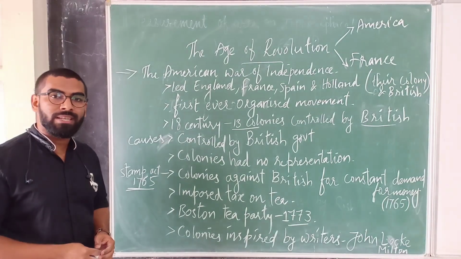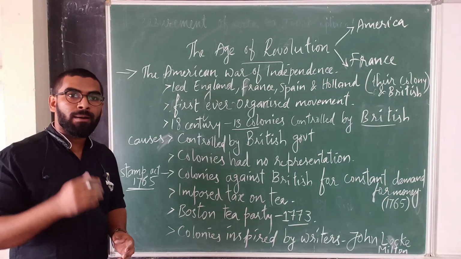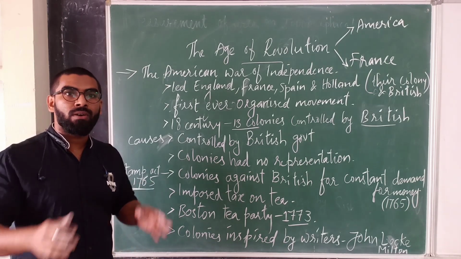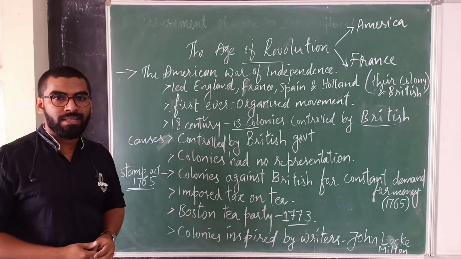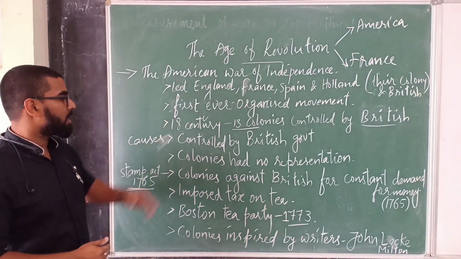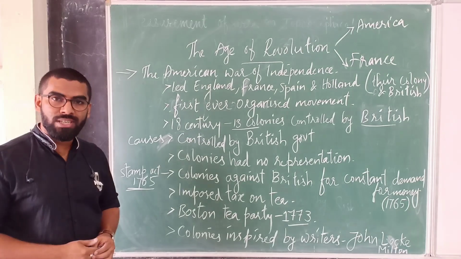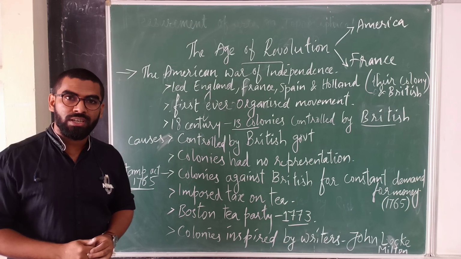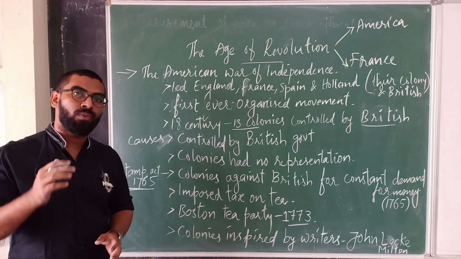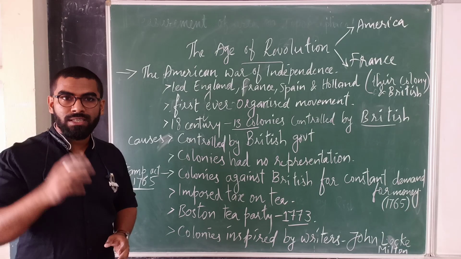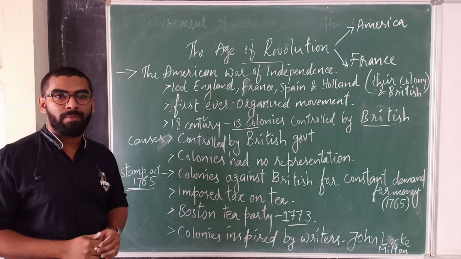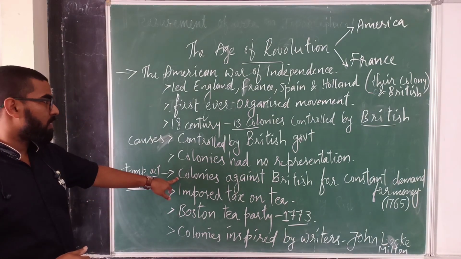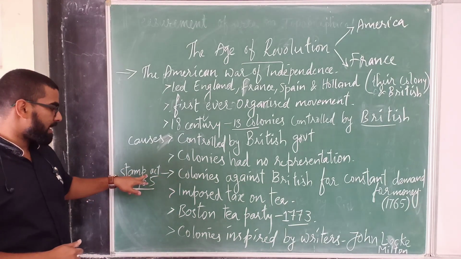The Stamp Act meant the British government compelled people to affix a stamp on all documents. It was made compulsory, but the colonies rejected it. They told the British government that they must get representation, and only then would they be ready to pay the tax. They just wanted a representative in the parliament, but the British were not ready to give one. That is also one of the important causes of the American War of Independence: the Stamp Act.